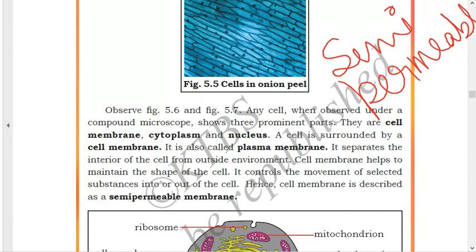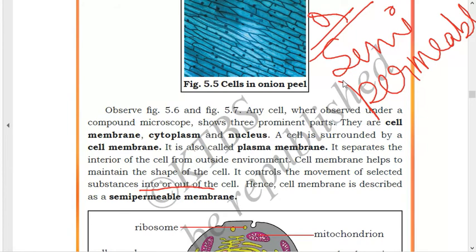As you have read over there, it controls the movement of selected substances into or out of the cell. Means only a few substances can go inside and come out of the cell. And that's why the cell membrane is called semi-permeable. One very important question is asked from this section: why is the cell membrane called a semi-permeable membrane? So what will you write for this one?